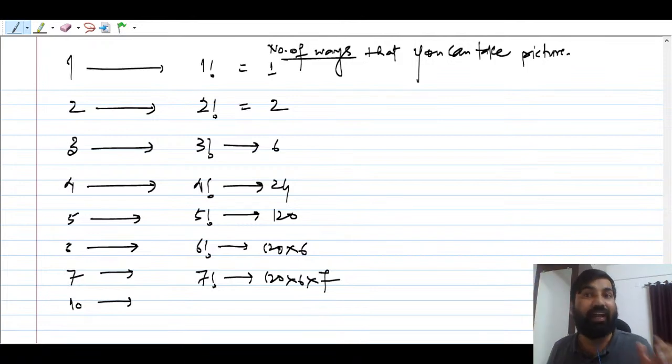But in reality, can you wait for that moment? Suppose there are 10 people and you want to find the number of ways, right? If you don't have a computer, you want to find the number of ways of taking pictures manually, it will be very difficult, right? So the computer comes into the picture, right?